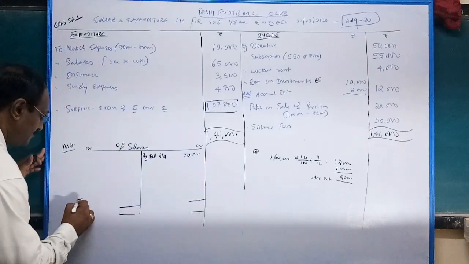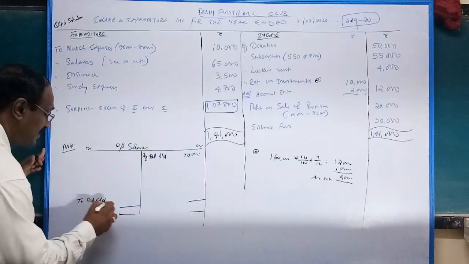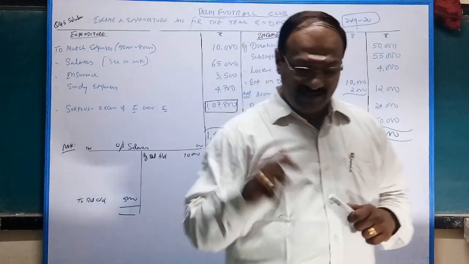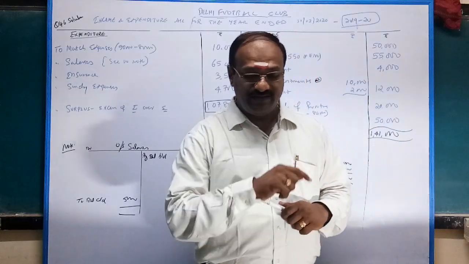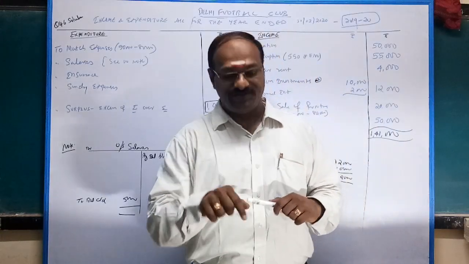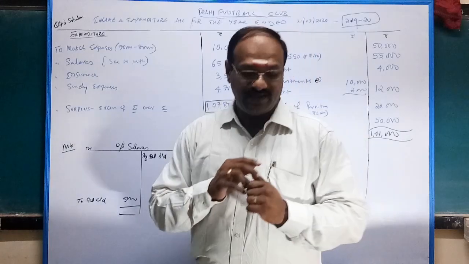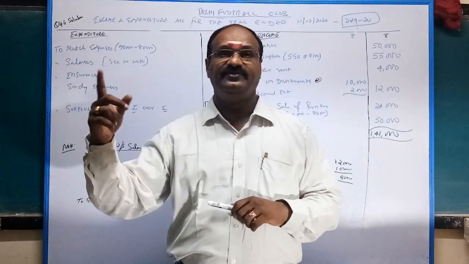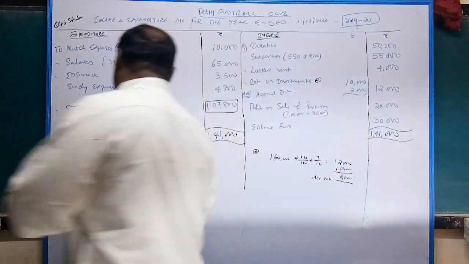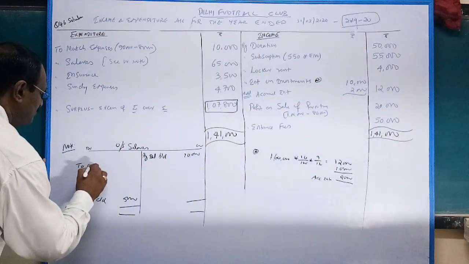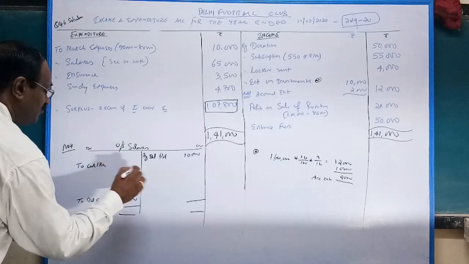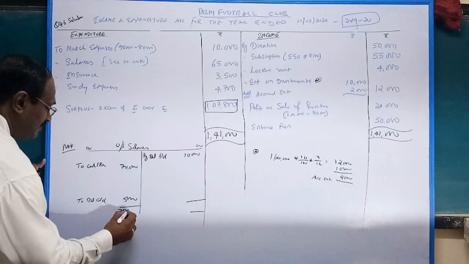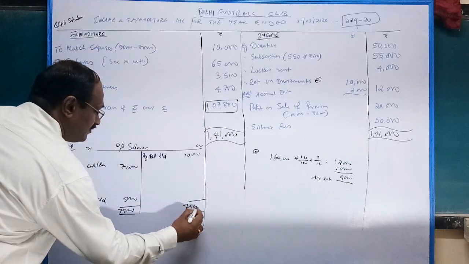What about closing? To balance carried down 5,000. In your question paper, receipt and payment is given. On the payment side, by salary. Salary paid in cash or bank, how much? 70,000. So 70 plus 5 is 75.